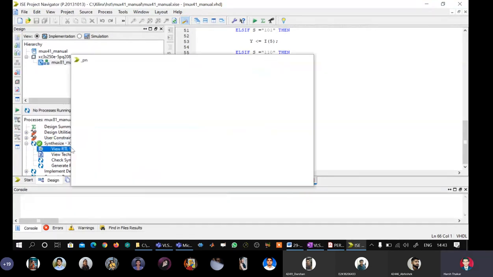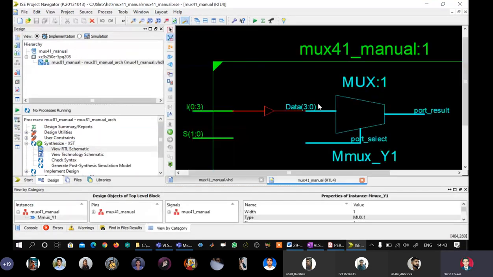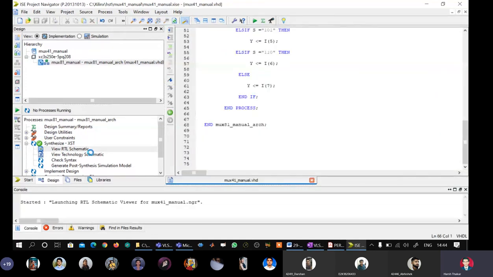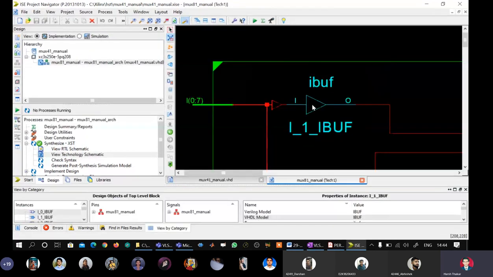Very good. So let us see the RTL schematic here. Although the name is Mux 41, we are seeing something inside. The multiplexer is there, but it has done some doubling inside, which we can study afterwards. Go to the technology schematic. Let us see what it is inside.